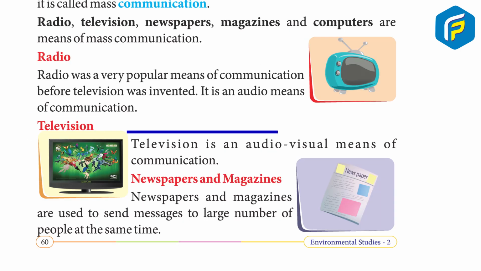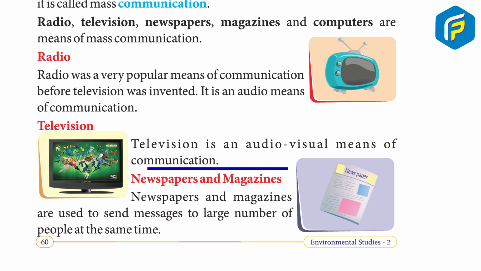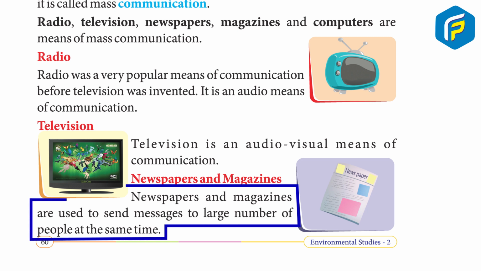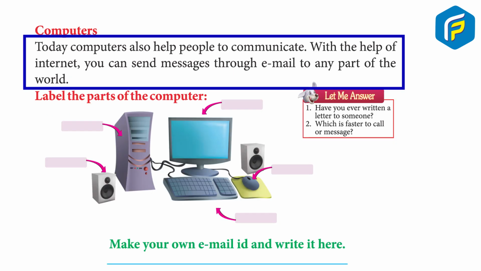Television. Television is an audio-visual means of communication. Newspapers and magazines. Newspapers and magazines are used to send messages to large number of people at the same time. Computers. Today, computers also help people to communicate. With the help of internet, you can send messages through email to any part of the world.